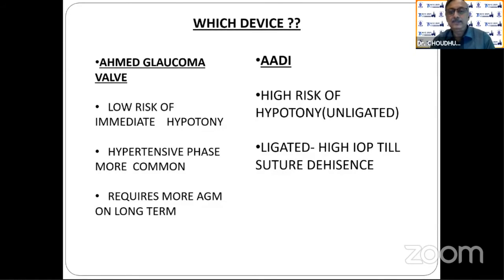So in the ligated type, IOP is high till the suture dehiscence occurs. We have to ligate because we use Vicryl in those types of cases, and the Vicryl is a graded one, it loses its stitch. So there's a loose stitch and the aqueous works.